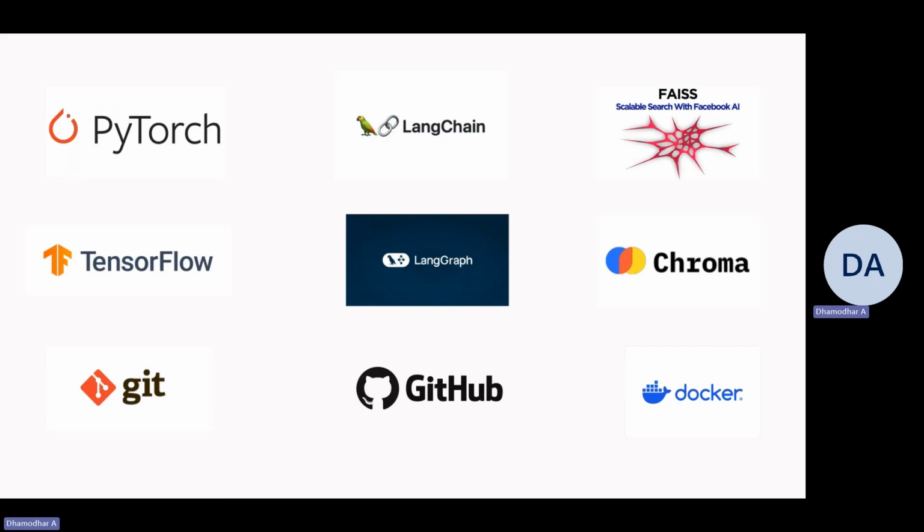LangChain is a framework that helps us build generative AI-based applications. LangGraph is another framework to build generative AI-based applications. GitHub is again part of version control. FAISS and Chroma are vector databases to store these vectors. And Docker is for containerization.